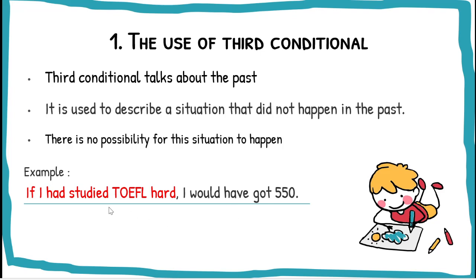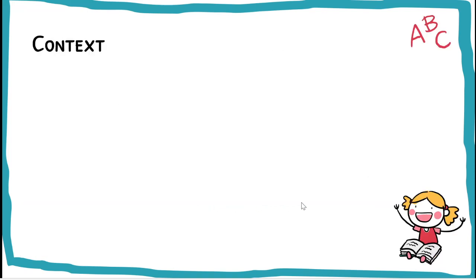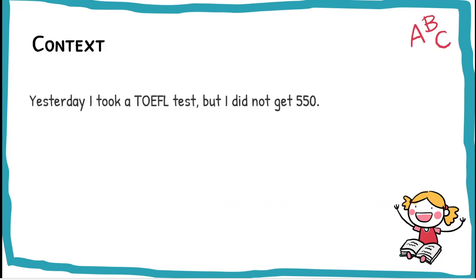If I say if I had studied TOEFL hard, I would have got 550. It means in reality I did not study hard. So I did not get 550. Well, we can say this is the condition and this is the result. Okay, let's look at the context.